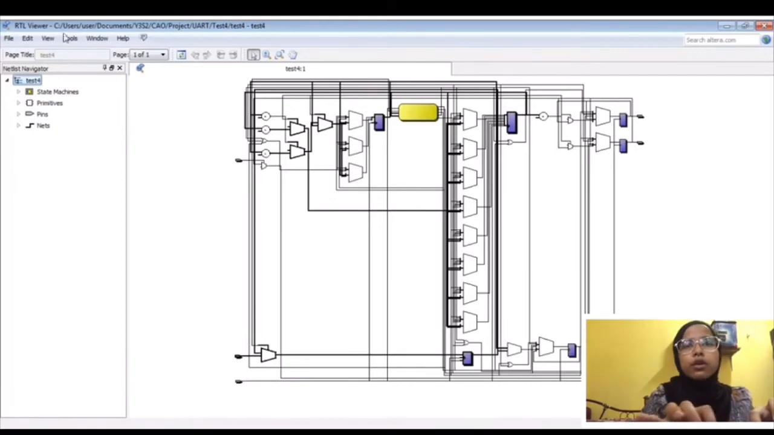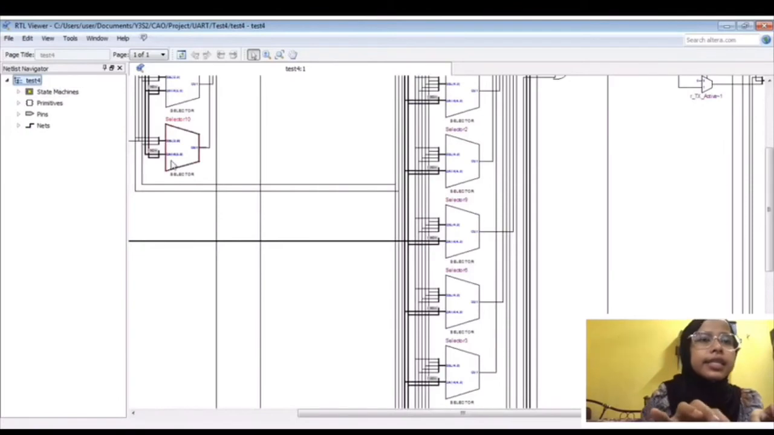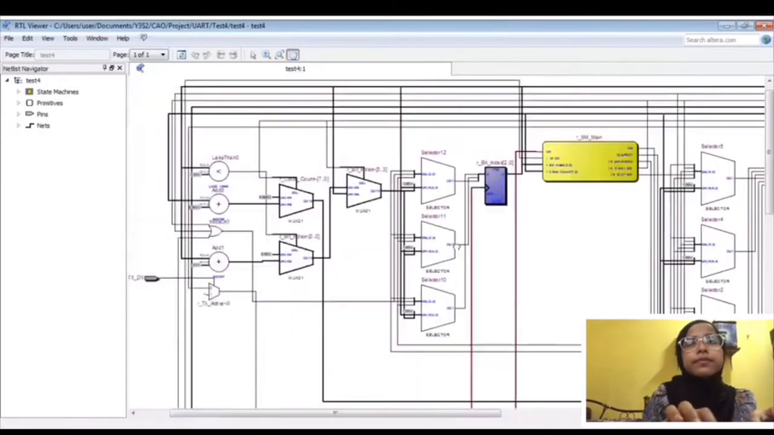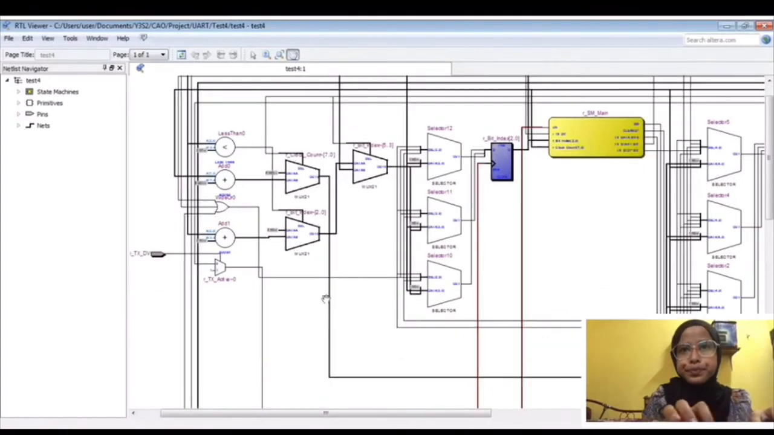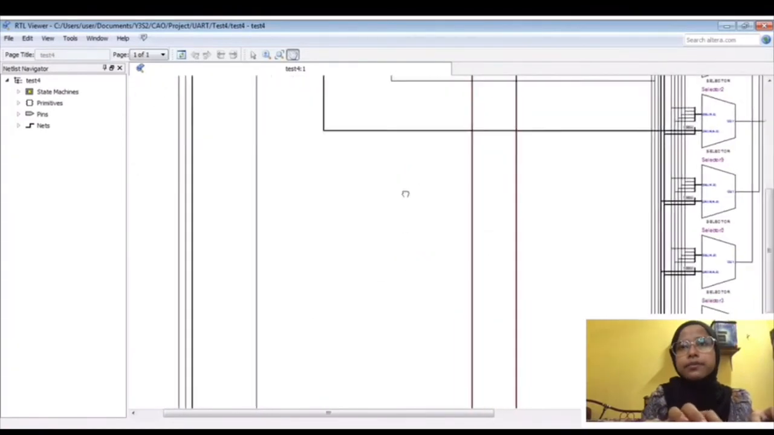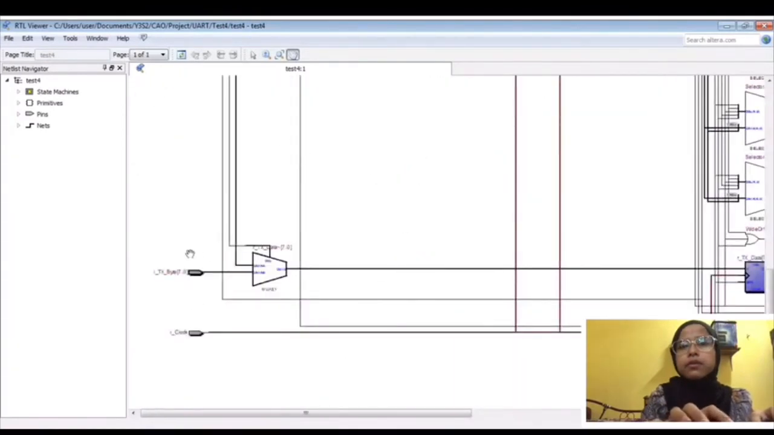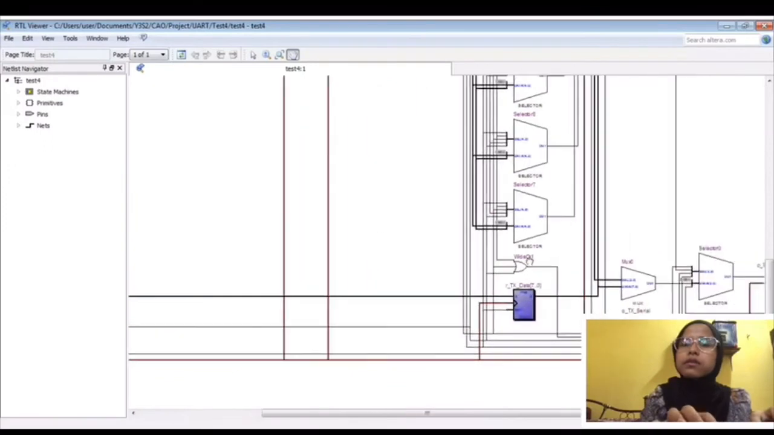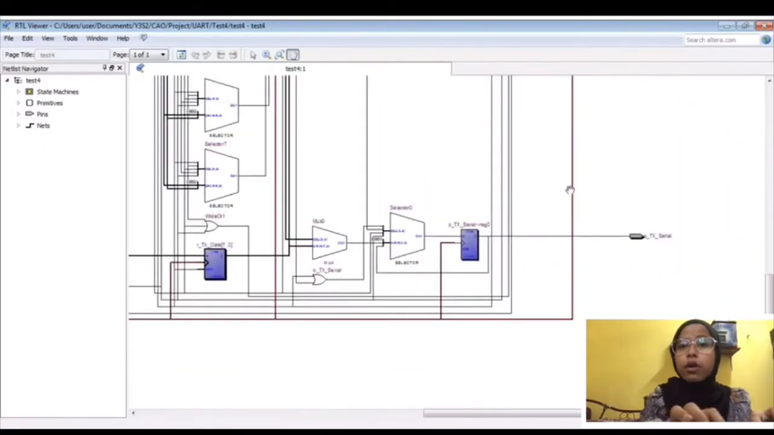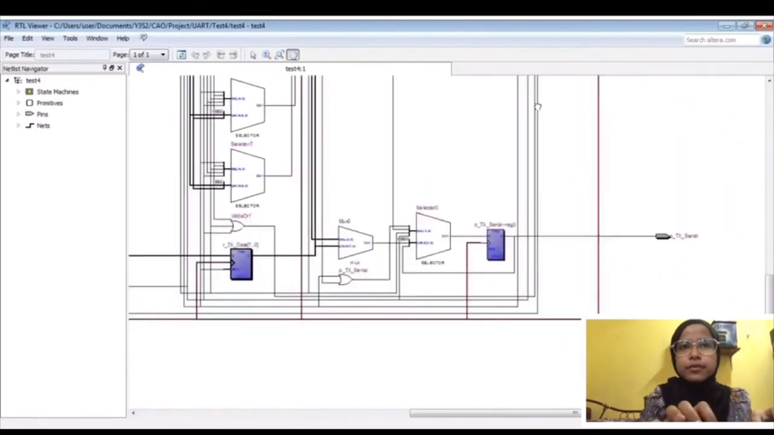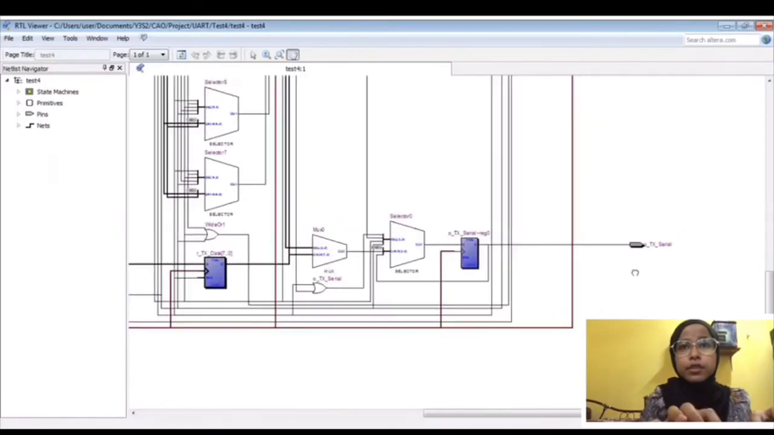Here are our logic gates, our block diagram. Here is our input, transmitter byte, and clock. And here is our output, serial. Here is our output, transmitter serial.